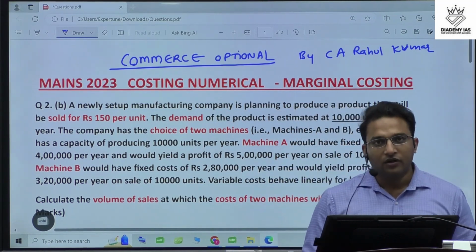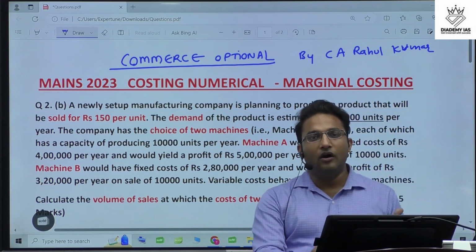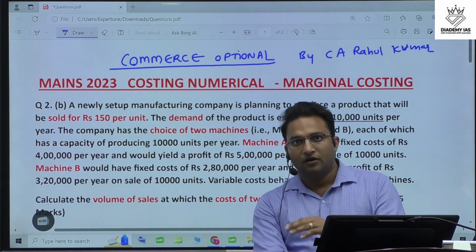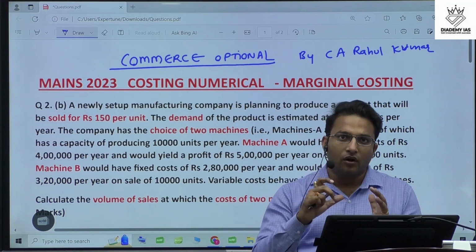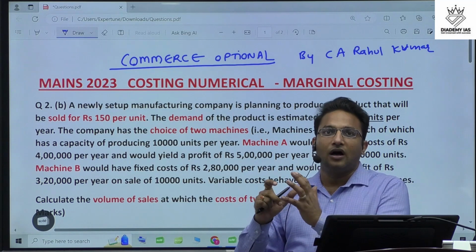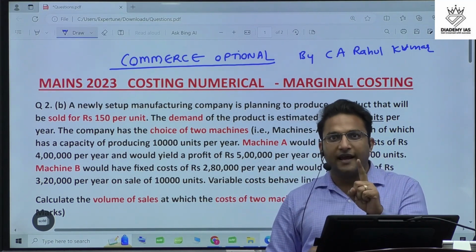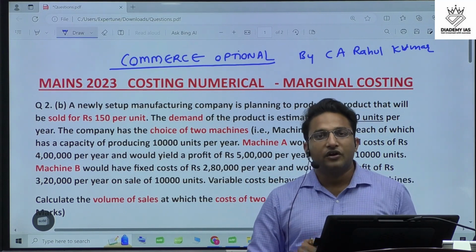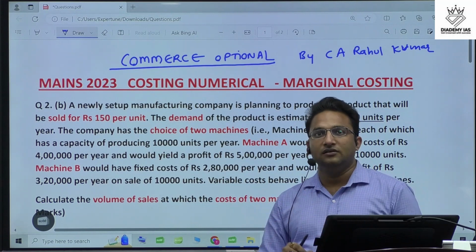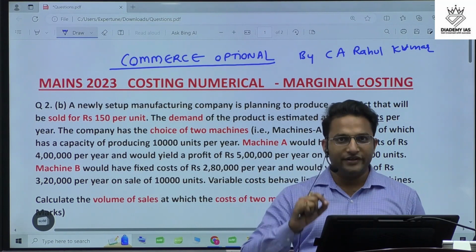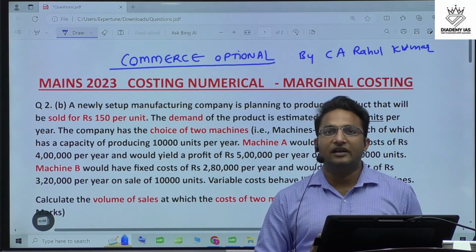So let's start. First, we will read the question carefully. Here, I will also tell you how to solve the question. My purpose here is not just to provide you the solution, but also to work on how we should approach the question. The first step in solving any question should be to read the question very carefully. While you are reading, underline and highlight the important points and information.